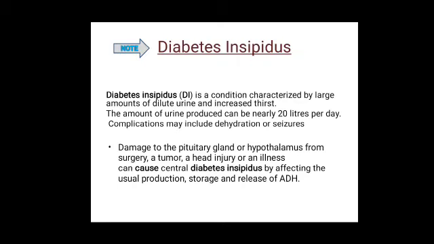Damage to pituitary gland or hypothalamus from a surgery, a tumor, a head injury, or an illness can cause central diabetes insipidus by affecting the usual production, storage, and release of ADH hormone. ADH is antidiuretic hormone released by hypothalamus, which is responsible for the amount of urine produced.